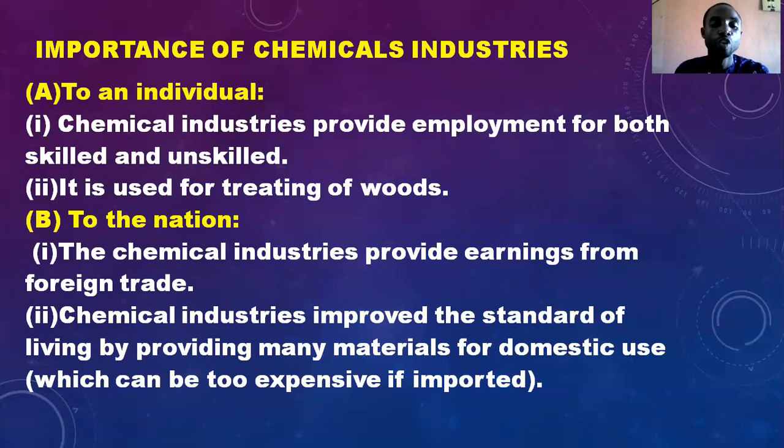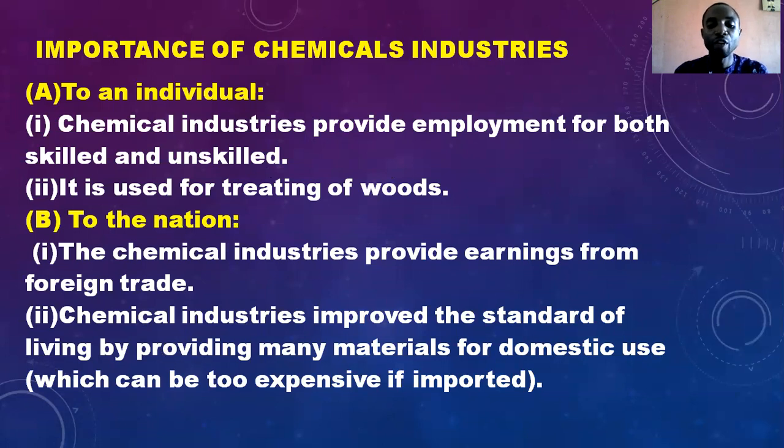All right, this is what we have done, and we want to look at the importance of chemical industries to individuals and to nations. To individuals, chemical industry provides employment for both skilled and unskilled people. Next, it is used for treating wounds.